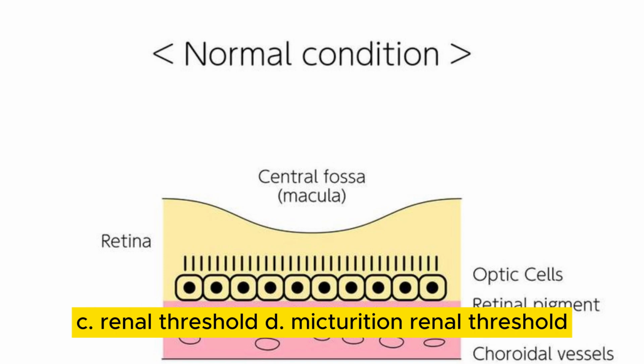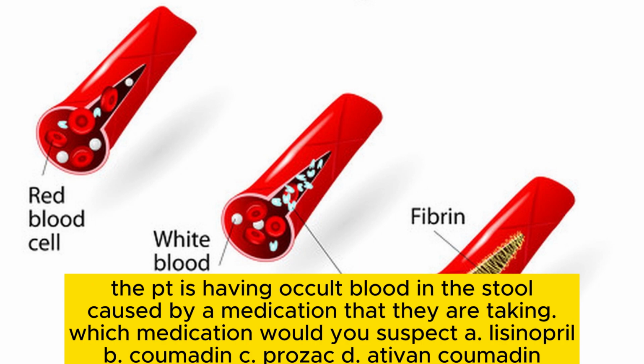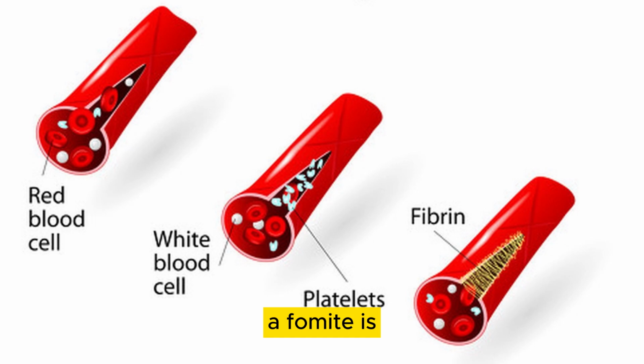Renal threshold. The PT is having occult blood in the stool caused by a medication that they are taking. Which medication would you suspect? A. Lisinopril. B. Coumadin. C. Prozac. D. Ativan. Coumadin.